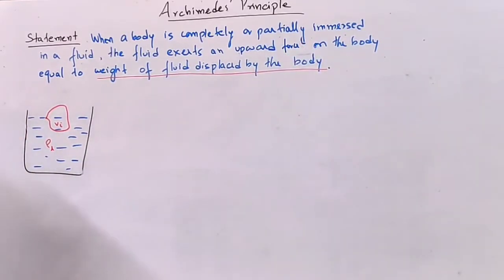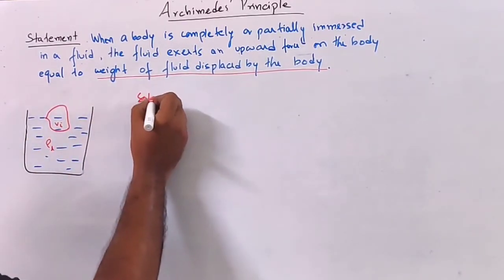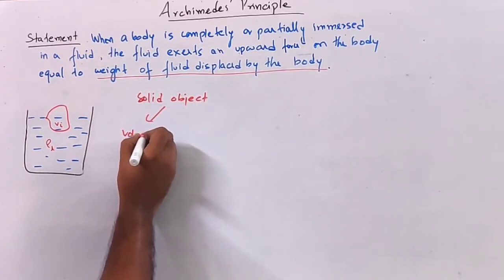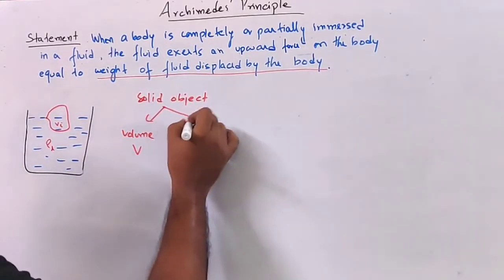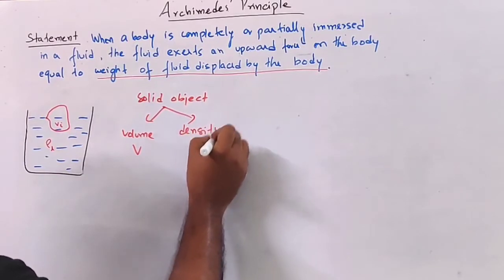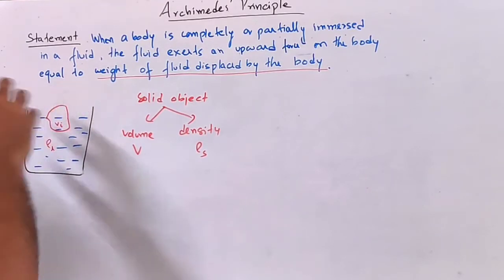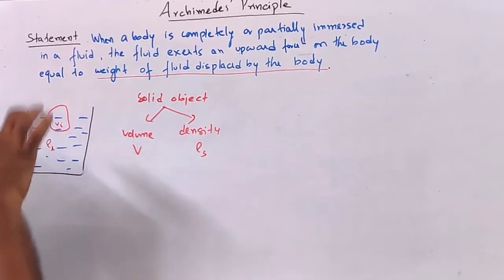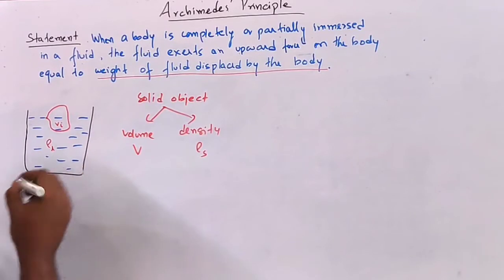Suppose for this solid object, the total volume is V and the density is rho s. The object is floating on the surface with Vi volume inside the liquid.